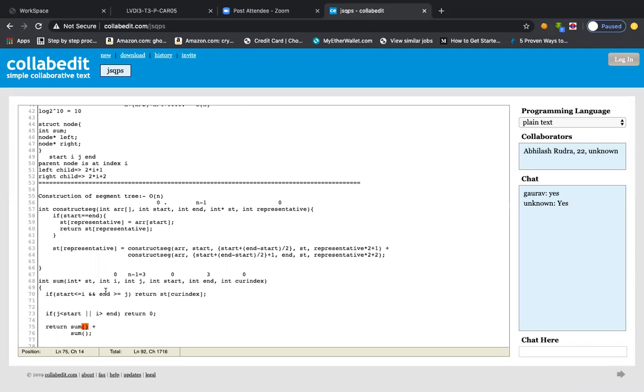You see, what is there is st, so we will write st, and then we will write i, but not up to j. We will split the segment tree. So i comma, and I'm writing the mid value equal to that value. Where was the mid value? This value.